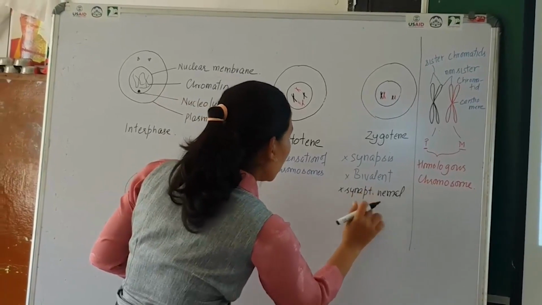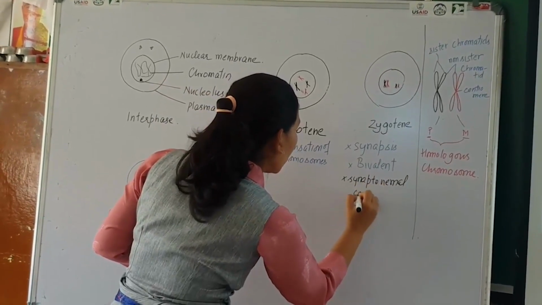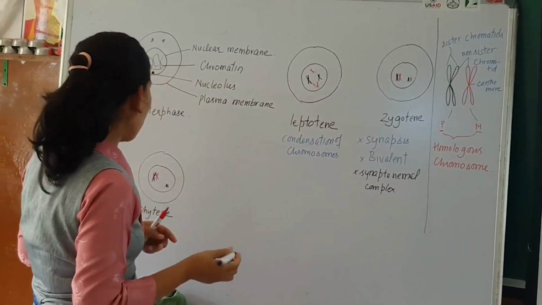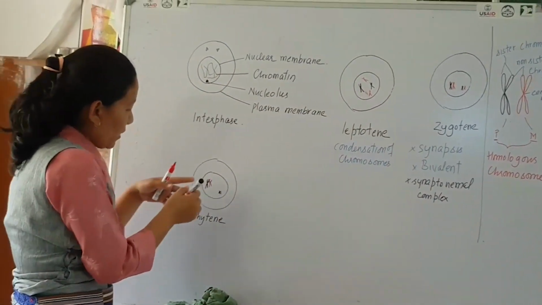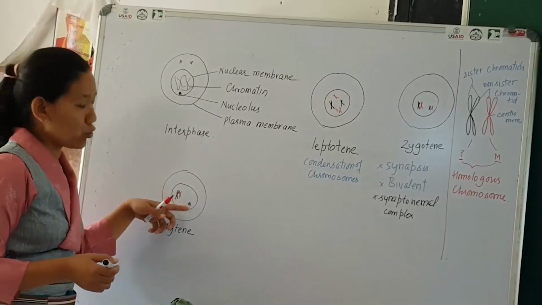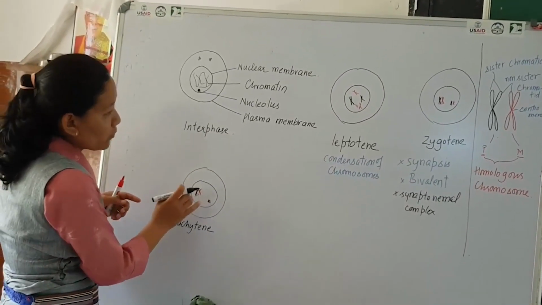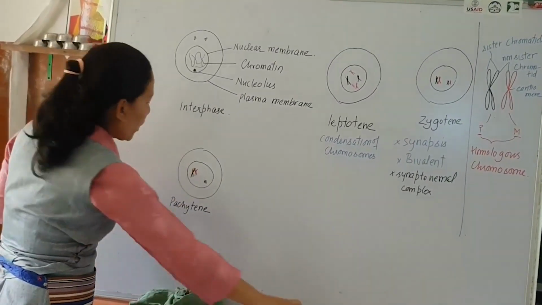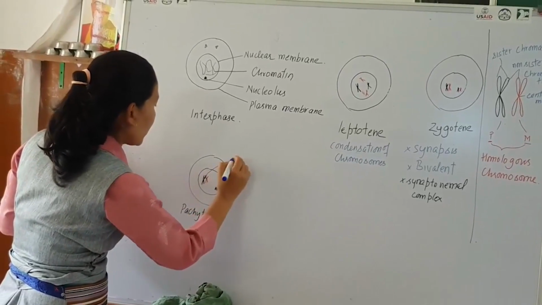Synaptonemal complex. They are bound together by the synaptonemal complex, and during pachytene stage, there is a crossing over of the non-sister chromatid of the homologous chromosome, and of course they are also bound by the synaptonemal complex, and the point of crossing over here you can see is called chiasmata.